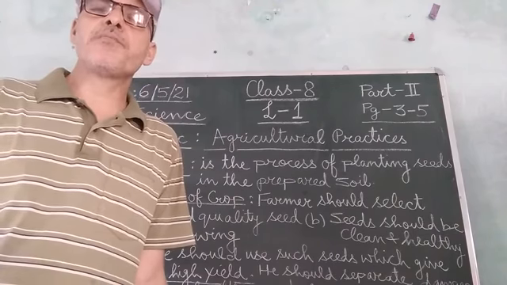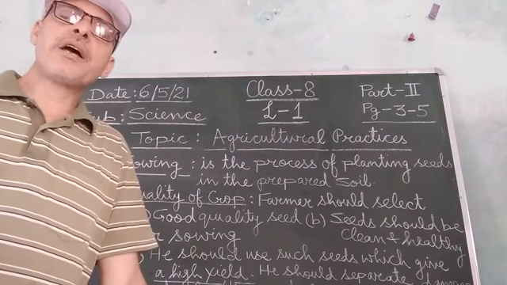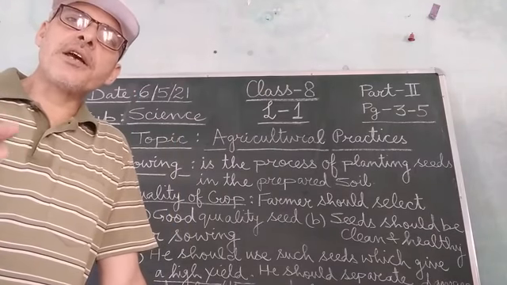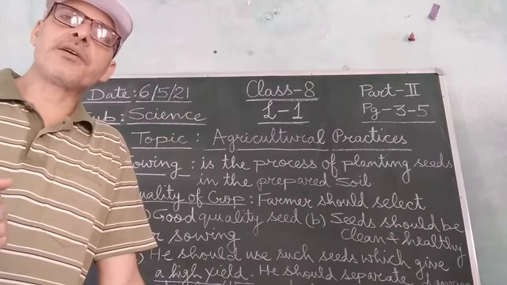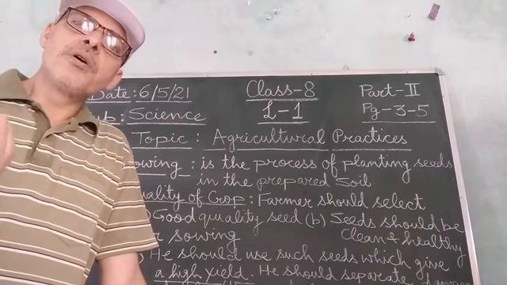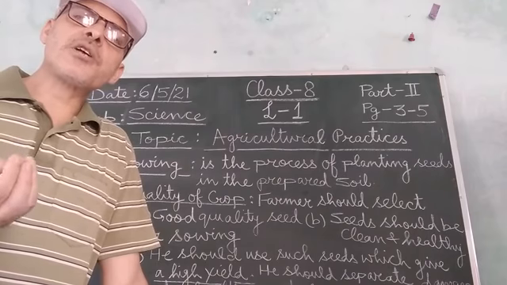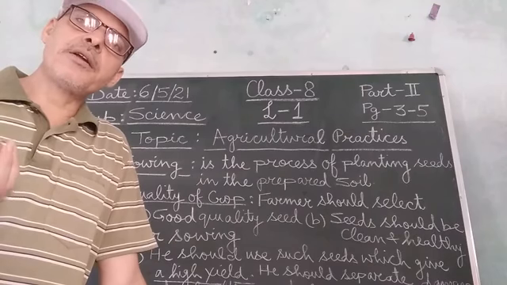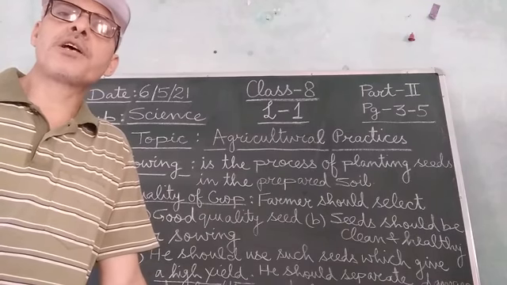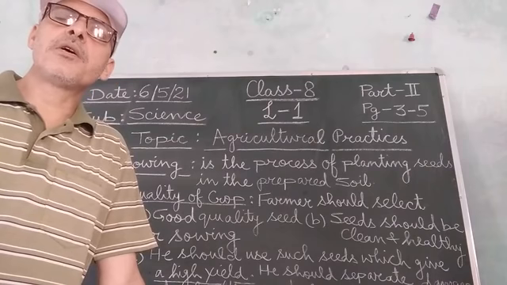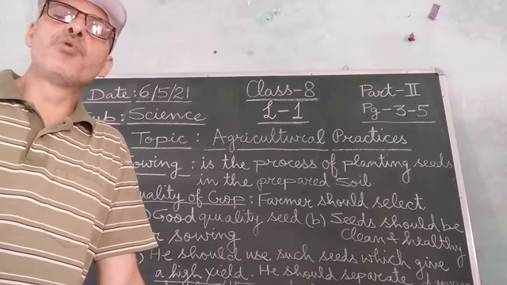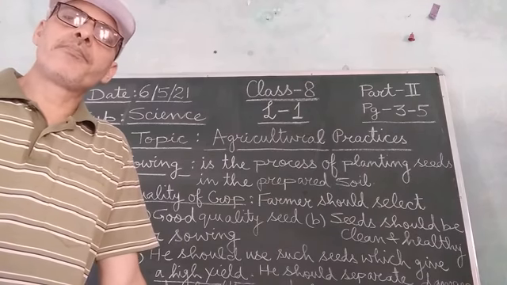The advantage of sowing seeds by the transplantation method is that it helps in selecting healthy plantlets. We are able to select or sort out those plantlets which are healthy, and when we transplant them into the main field, what happens? The farmer gets a very good yield of the crop.